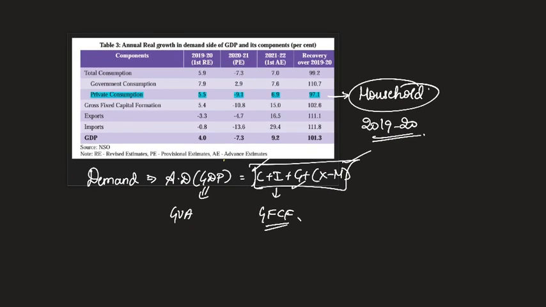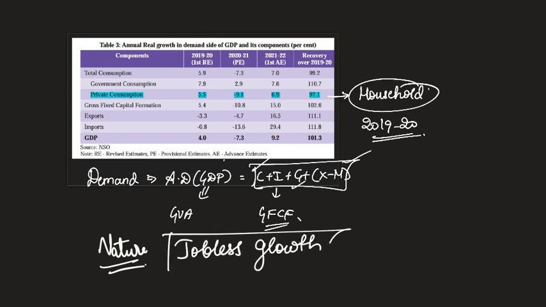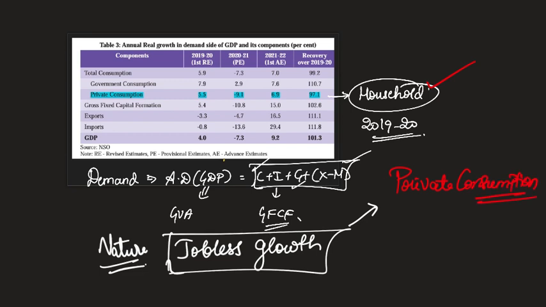So UPSC has a tendency of asking questions on the nature of economic growth. So if you take a look at the previous year questions, we have had questions on jobless growth. Now this is a question that is possible. They might ask about a growth where private consumption is left out. What is the reason for households not consuming, and what is the nature of the growth? This can be a question. Or simply put, why are we not witnessing a growth in the consumption of the private households or normal people?